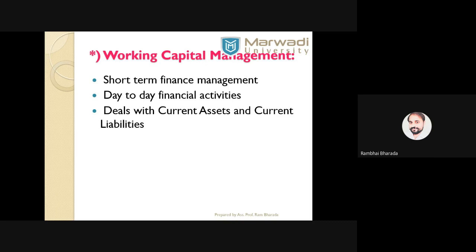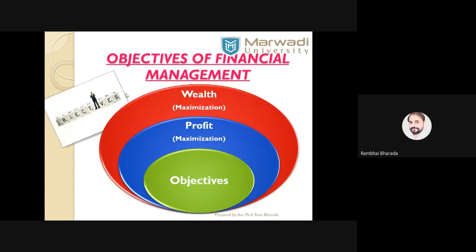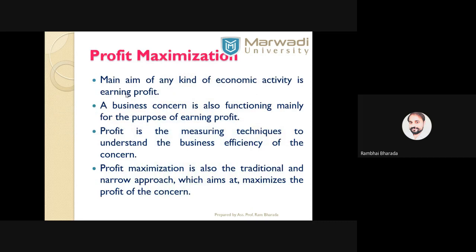So these are the main four decisions of financial management that we have looked at. Now moving to the next question, and that is the objectives of financial management. Mainly two objectives are there: profit maximization and wealth maximization.